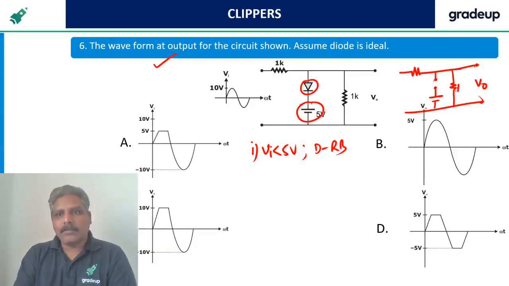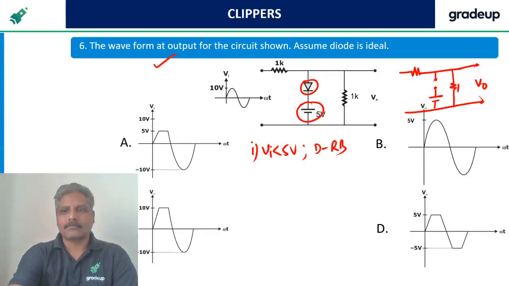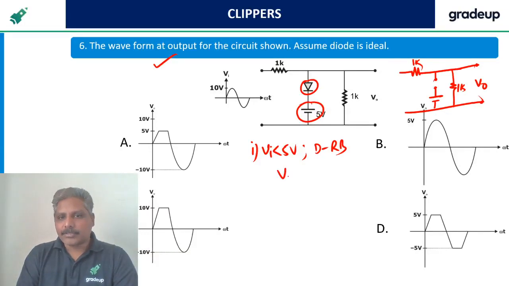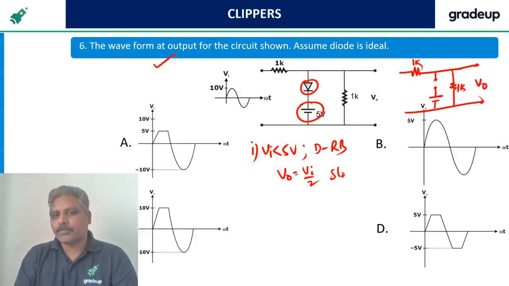This is 1K, this is 1K. So what is the output? Vi by 2 it is. Slope 1 by 2 it is.